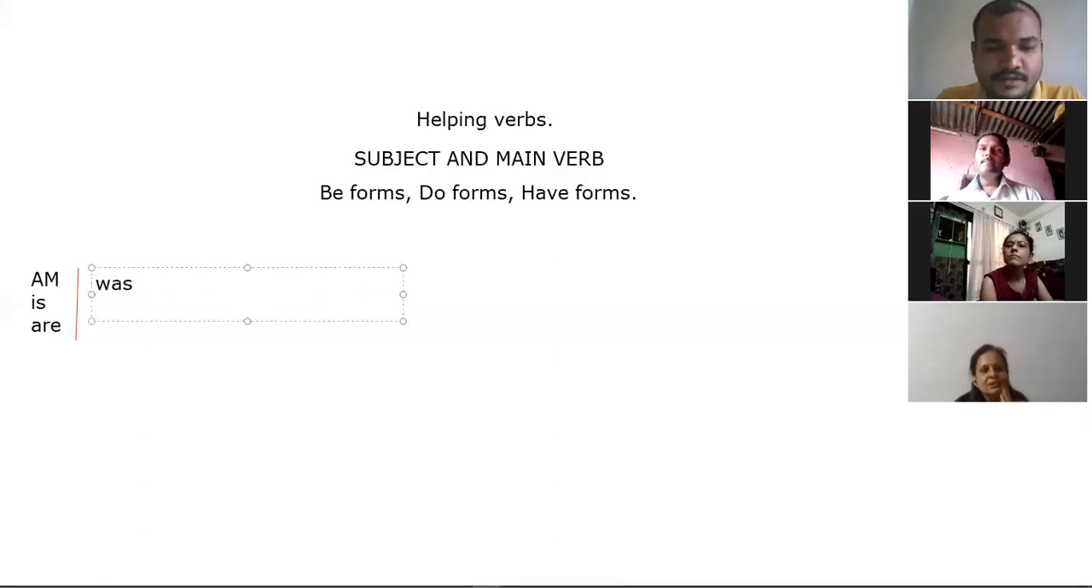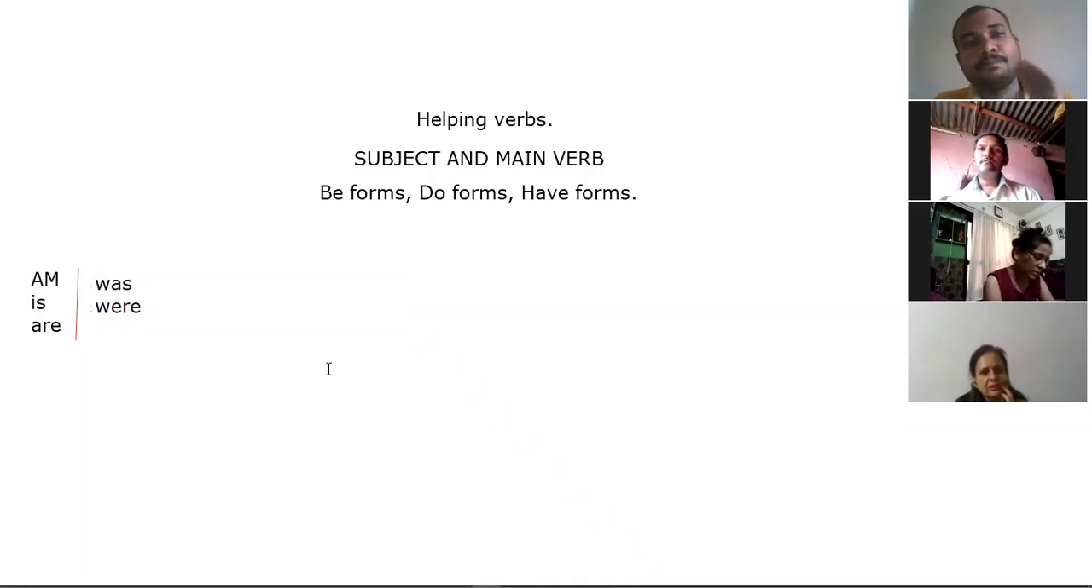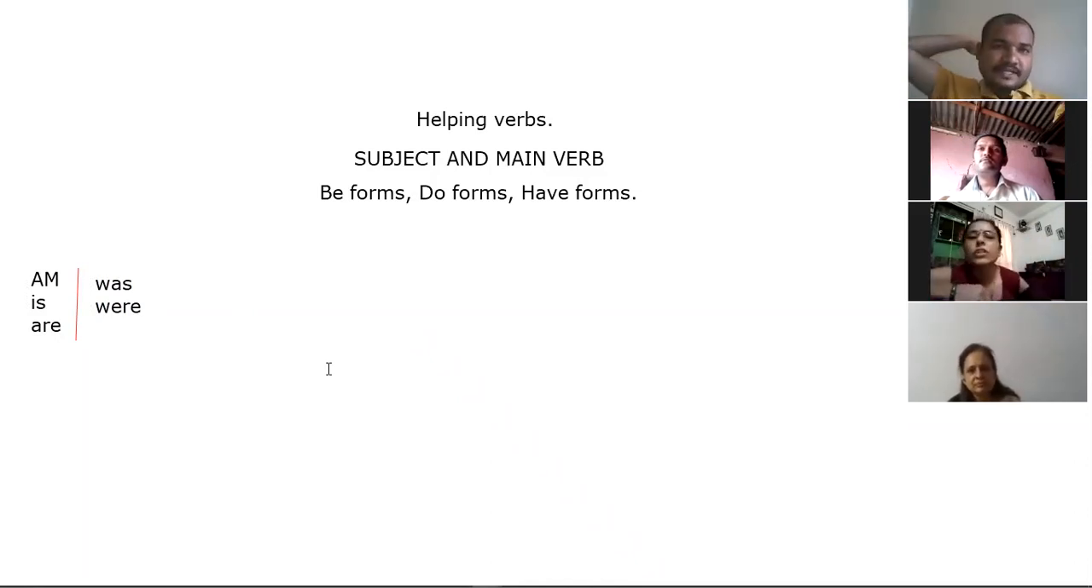Was, were. Was and were are in the past. So just understand that this is present, our body is present. Front is nothing but future. Back is nothing but past. Past, present, future. So am, is, are, these are the be forms used in the present tense, and was, were in the past tense.